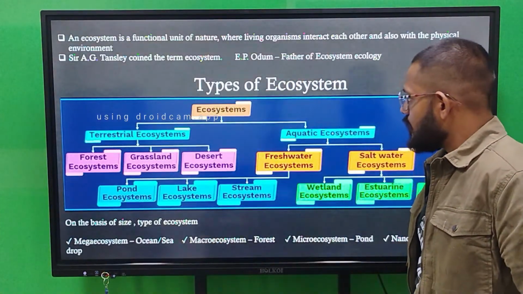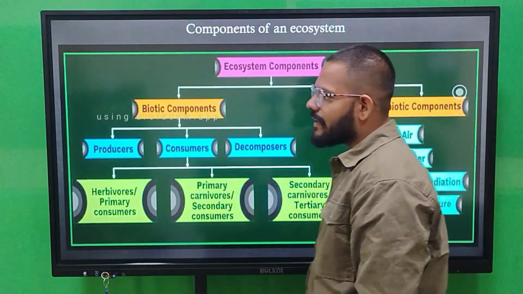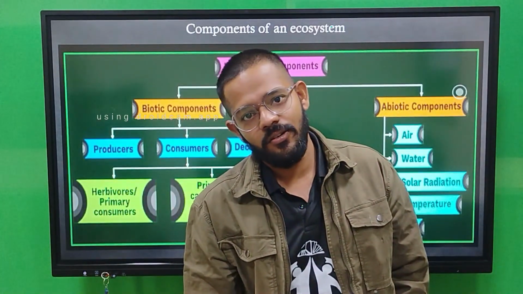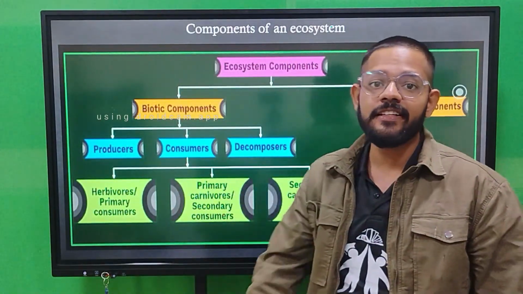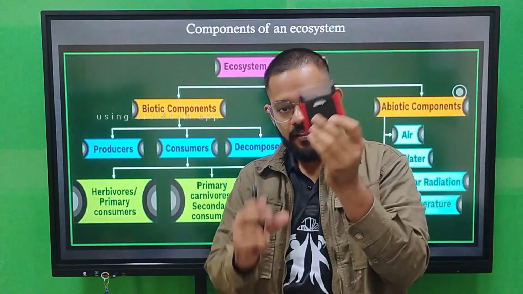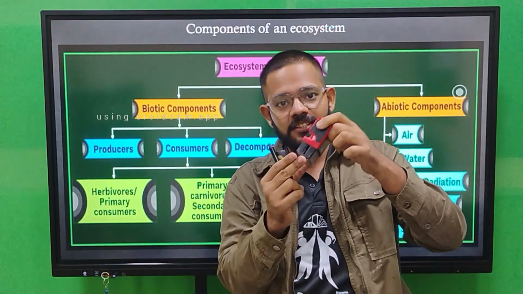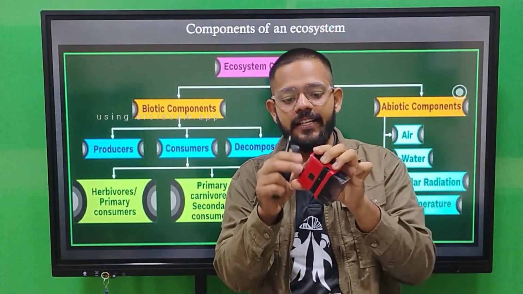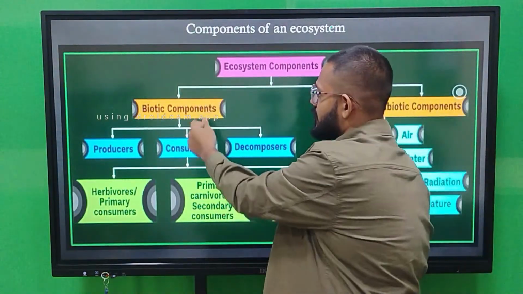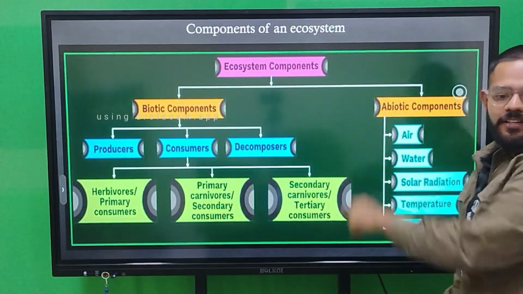Next we have the components of ecosystem. Just think of the ecosystem as a machine, and a machine has different parts. For example, this is a stamp machine, and it has different parts: a spring system, a seal system, a nameplate. Just like that, your ecosystem also has subcomponents: the biotic component and the abiotic component.